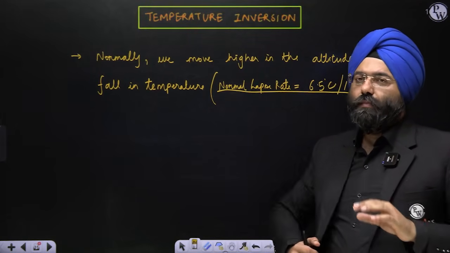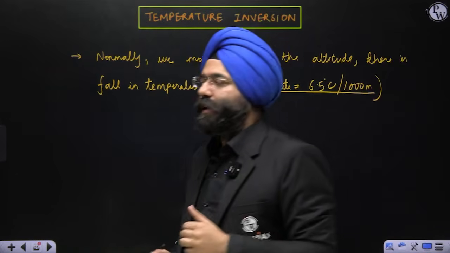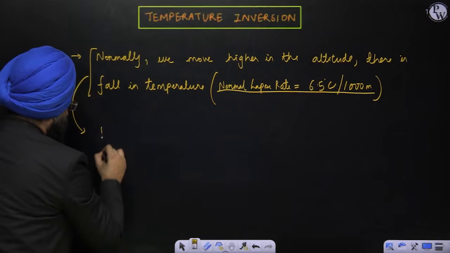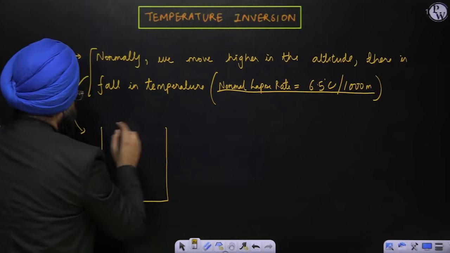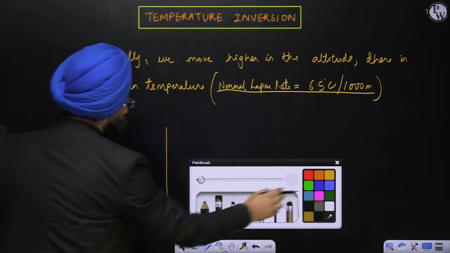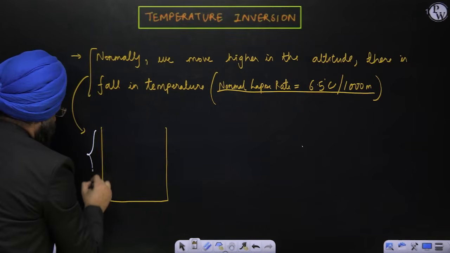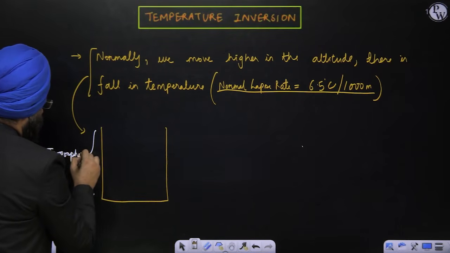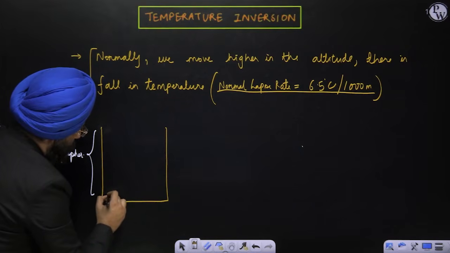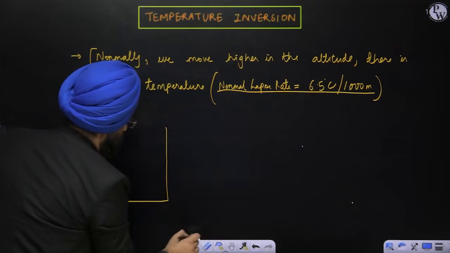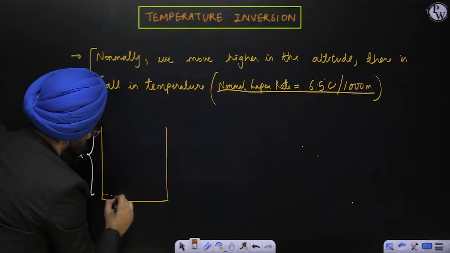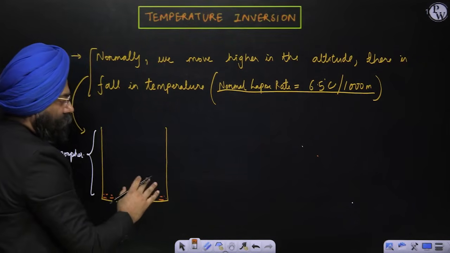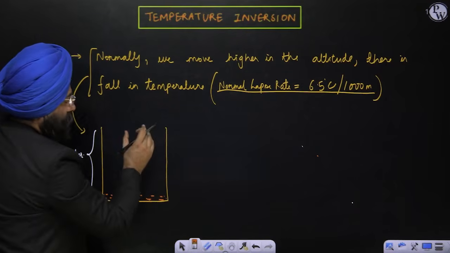Now, a simple instance for understanding this: suppose there is a layer within the troposphere. Let us say this is basically referring to the troposphere. Can I say that this region has some temperature, and as you move ahead the temperature will be decreasing?